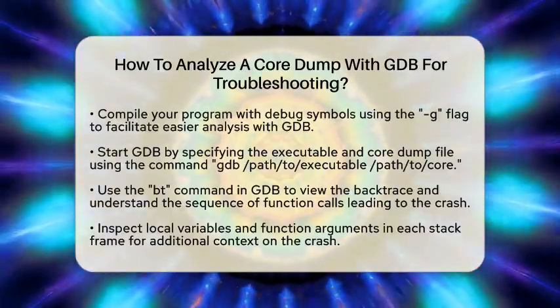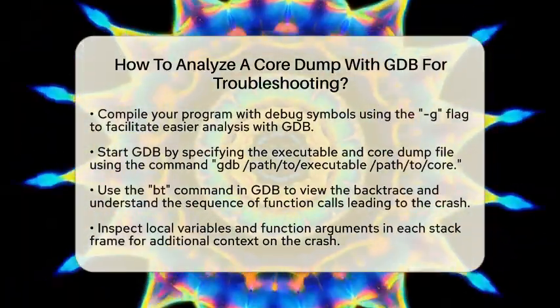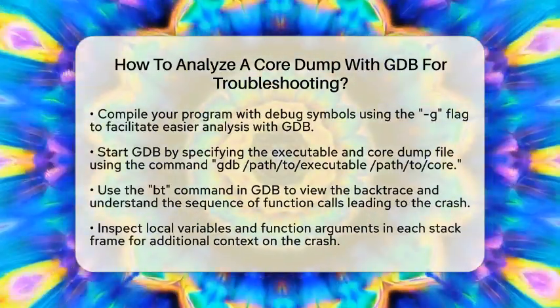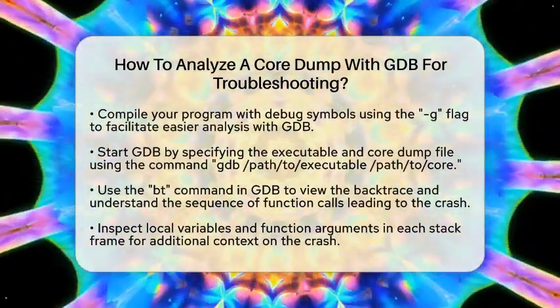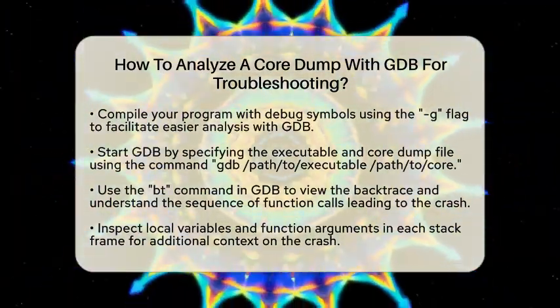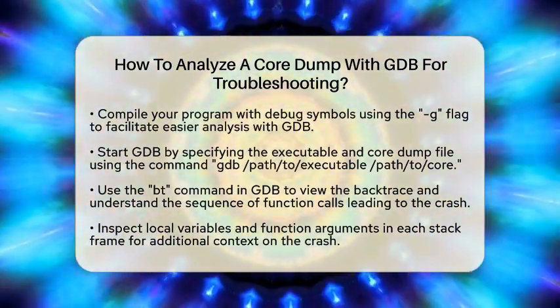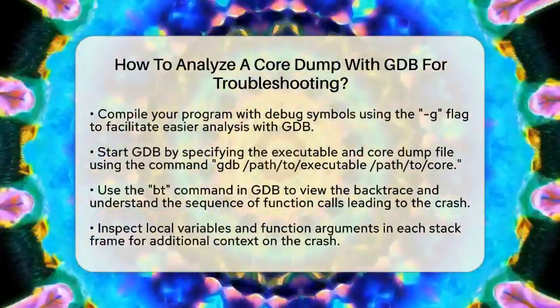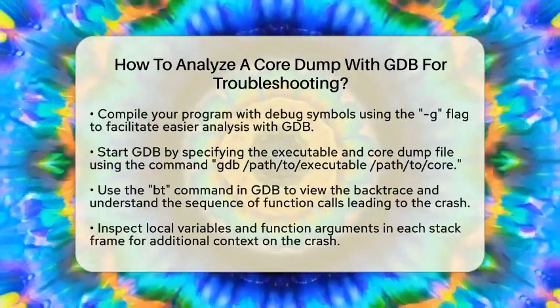To get meaningful information from the core dump, compile your program with debug symbols enabled. You can do this by adding the -g flag during compilation. This allows GDB to map memory addresses back to your source code lines and variable names, making it easier to understand what happened.